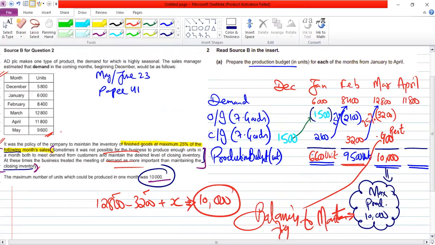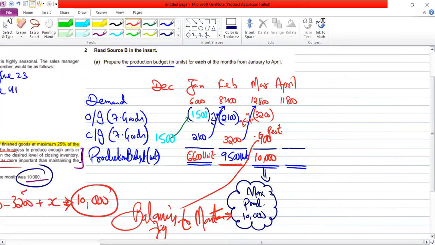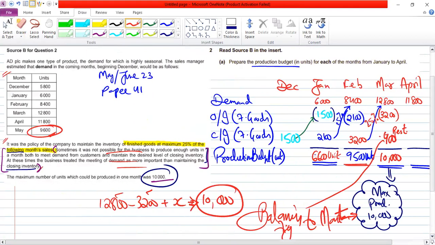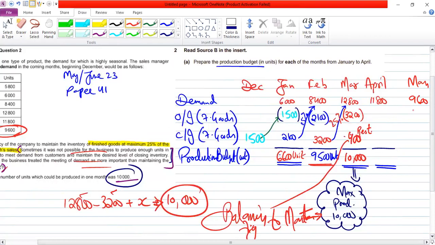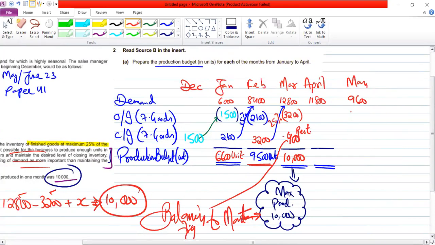What about May sales? May sales is 9,600. I need May sales, 9,600, because the next month data is required to compute the closing.